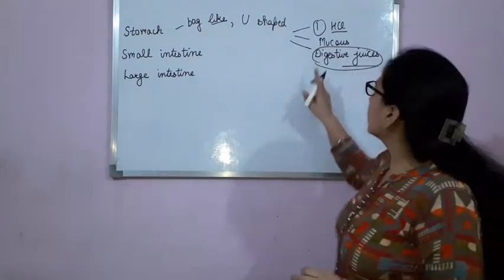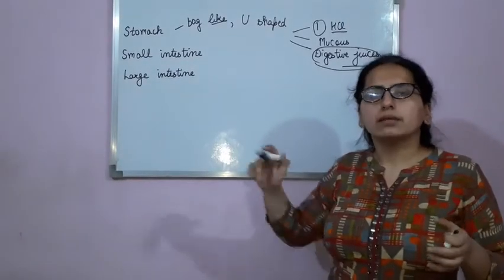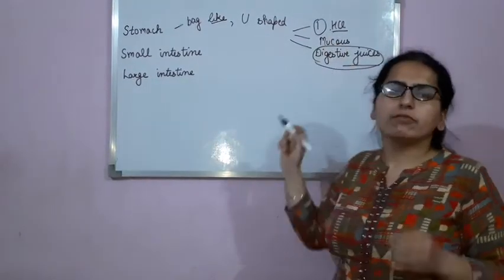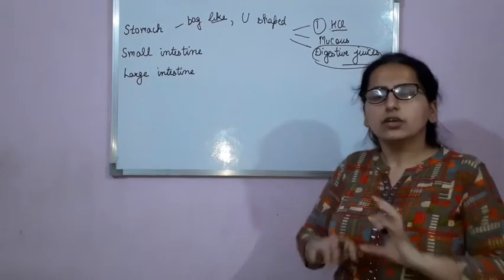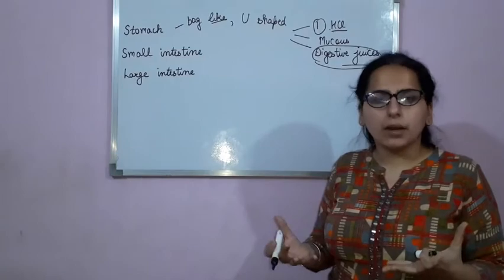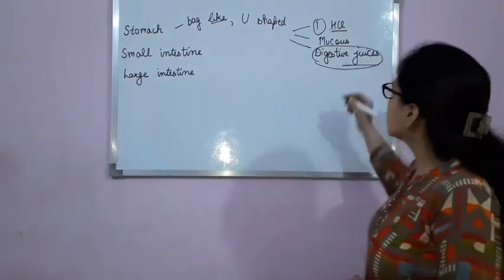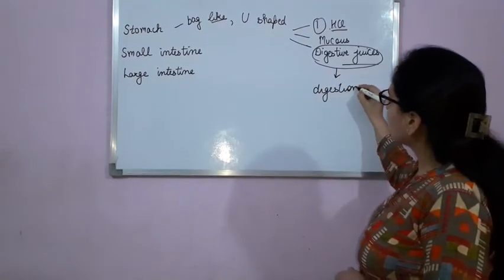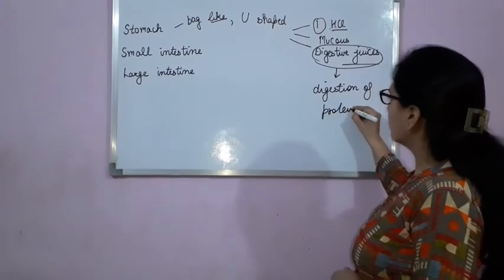Clear? Now next is mucus. Mucus prevents the wall of the stomach from the attack of HCl, because you know HCl is very dangerous. So mucus protects the wall of the stomach. Now digestive juice. Digestive juices help in the digestion of proteins.